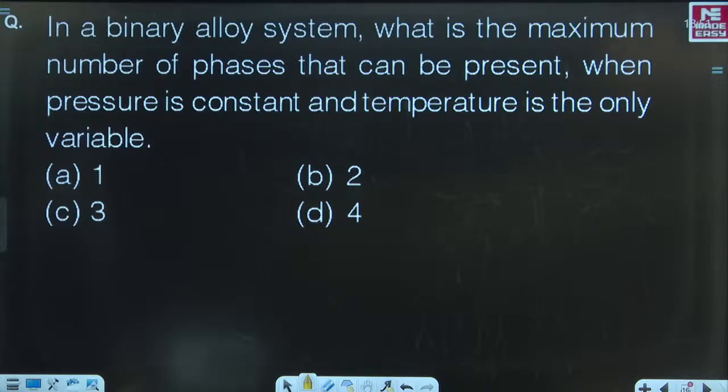Come on, friends. The question reads like this. In a binary alloy system, what is the maximum number of phases that can be present when pressure is constant and temperature is the only variable? Come on, please try.